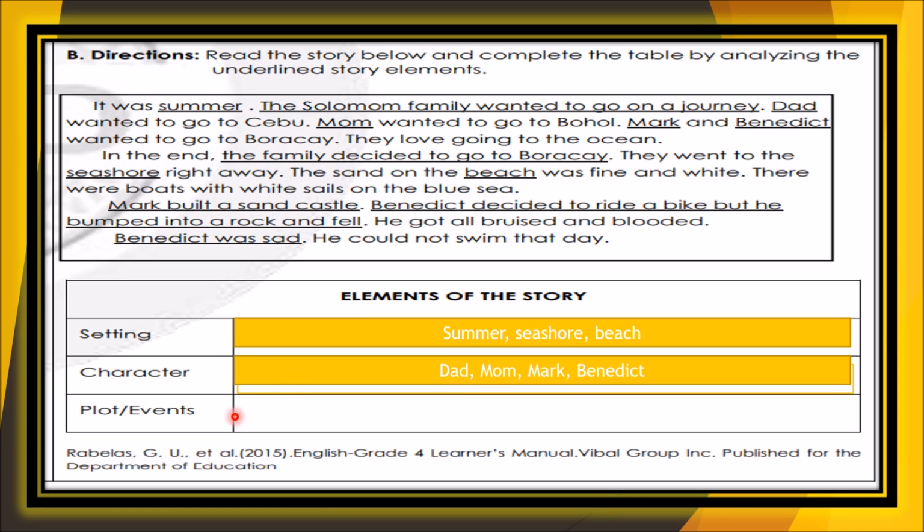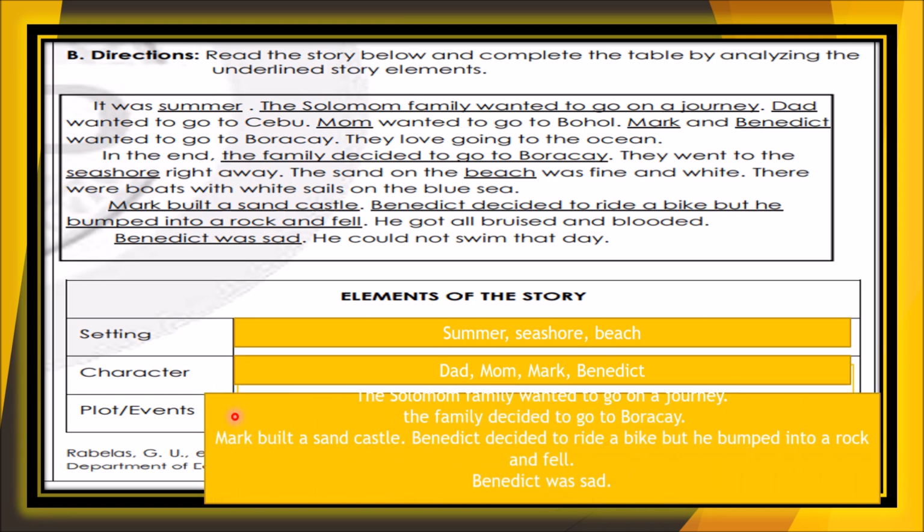How about the plot? Okay, the Solomon family wanted to go on a journey. The family decided to go to Boracay. Mark built a sandcastle. Benedict decided to ride a bike, but he bumped into a rock and fell. Then Benedict was sad. So these are the plot. Okay?